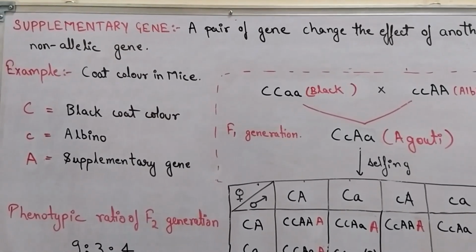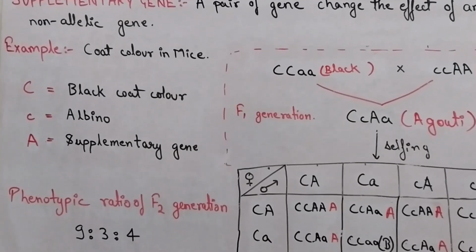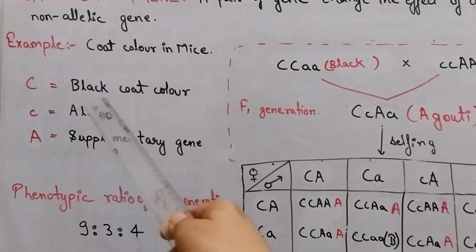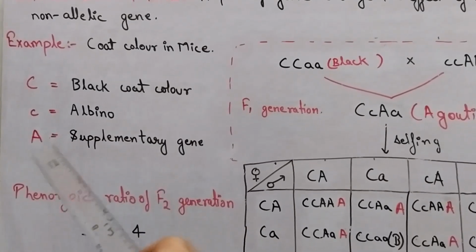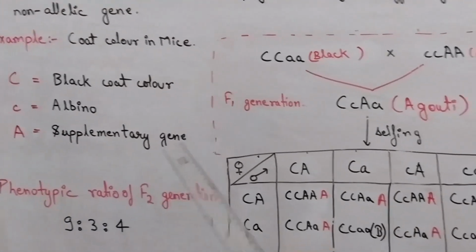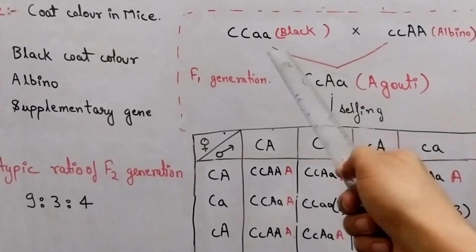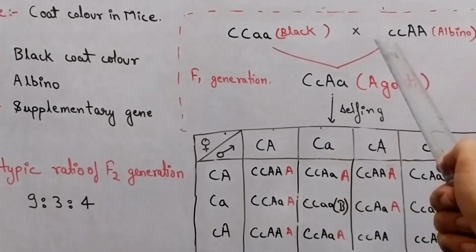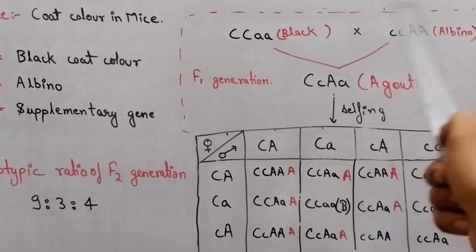It can be best explained by example. So here we take the example of coat color in mice, in which dominant C give black coat color, recessive c albino, and A is the supplementary gene. Here we look at the dihybrid cross of this phenomena, in which we have not taken dominant or recessive pure line in either of parents.